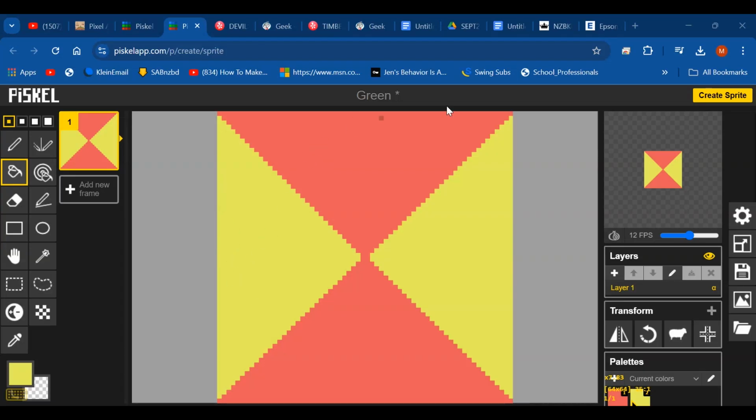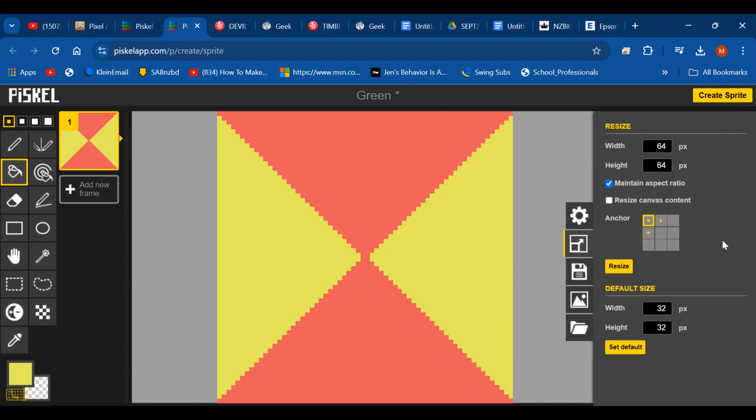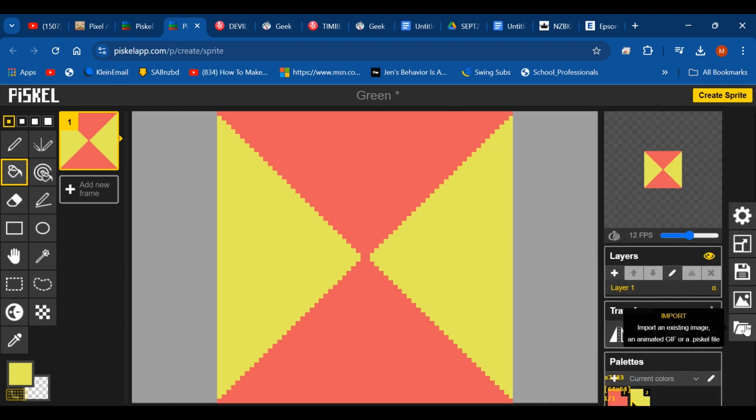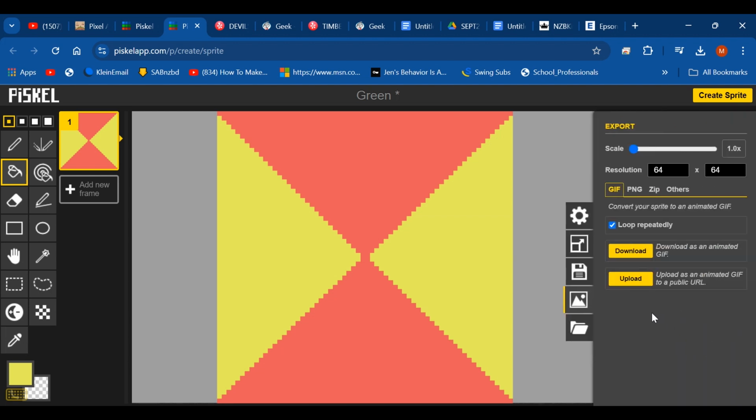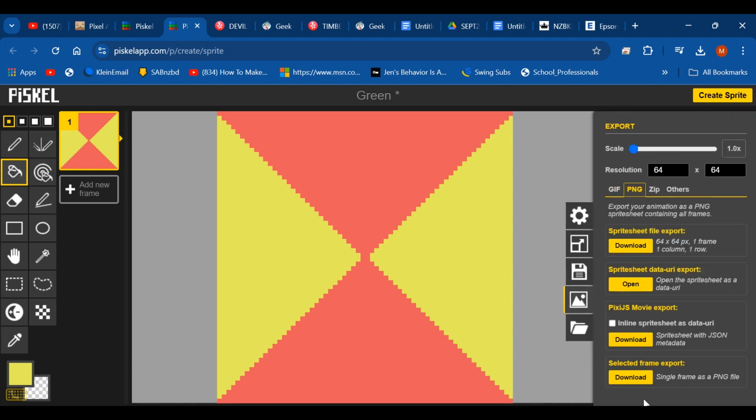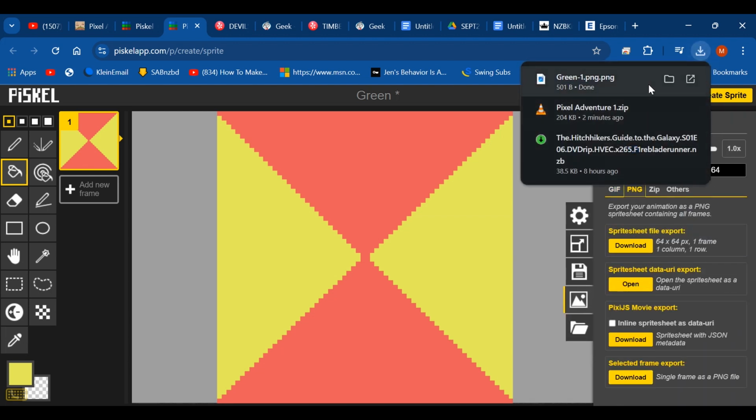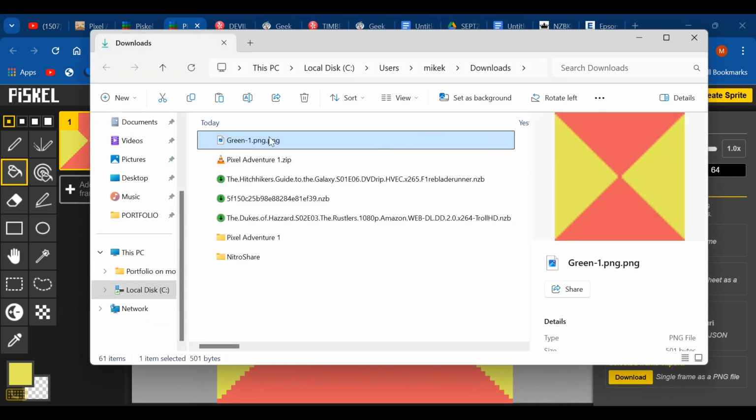Okay, so I created a little square of artwork here. It's 64 by 64 pixels. I recommend you keep to that. I'm in Piskel here, so if I go ahead now and export that, let's just grab a PNG file, and I'll call it basic BG art.